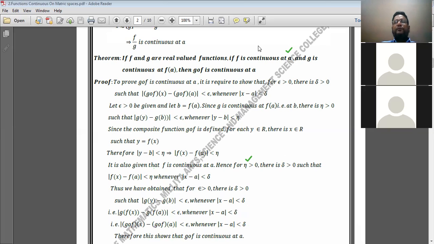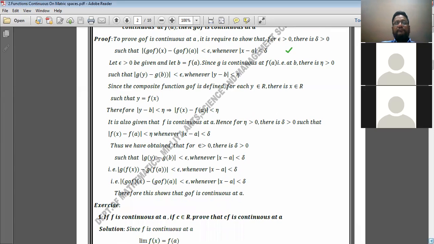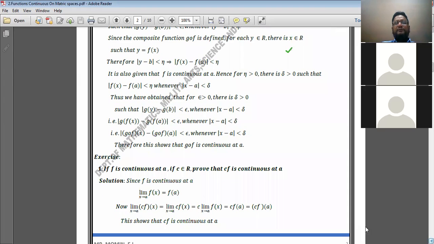Let us see a few more examples related to this continuity of a function. See example number 1, it is a simple one.